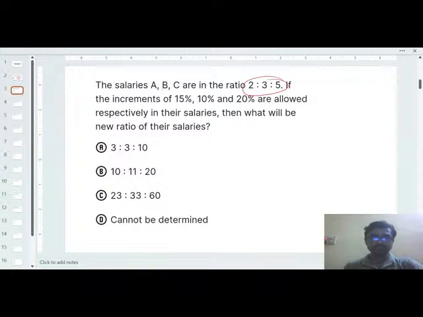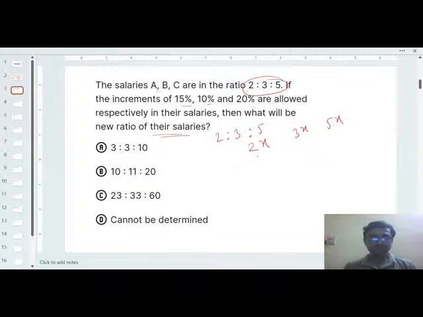The salaries of A, B, C are in the ratio 2 is to 3 is to 5. If increments of 50%, 10% and 20% are allowed respectively in their salaries, then what will be the new ratio? Again, you have to take a particular constant for this ratio.